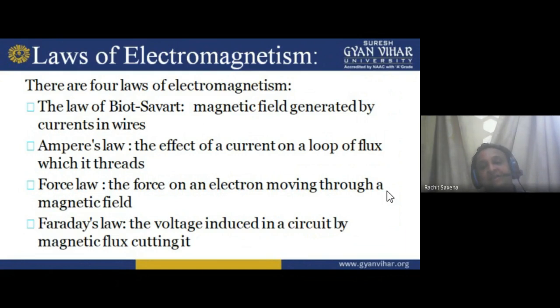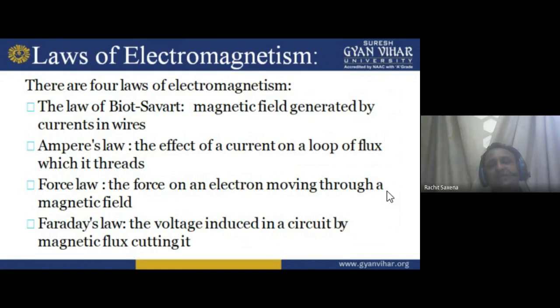I hope you understand about the Biot-Savart law, as in previous school-level classes, the teachers told you about it. So Biot was a physicist and Savart was a physicist. Combined, they made a law that is known as the Biot-Savart law. And in a brief, concise, abstract manner, the Biot-Savart law is the magnetic field generated by current in wires.